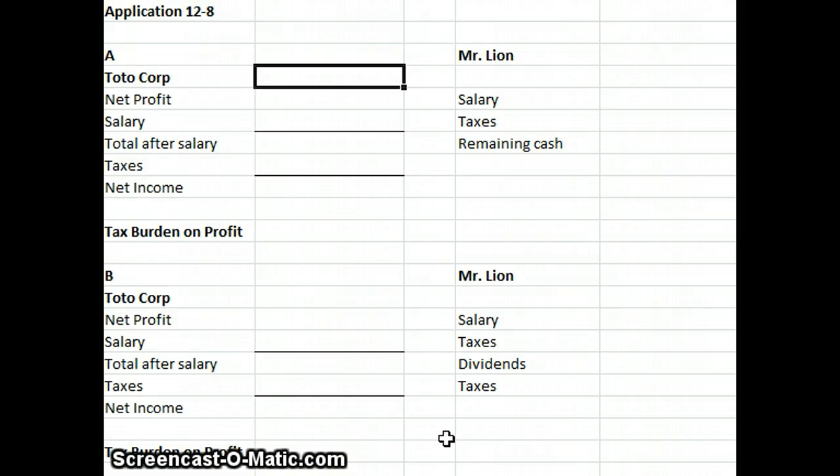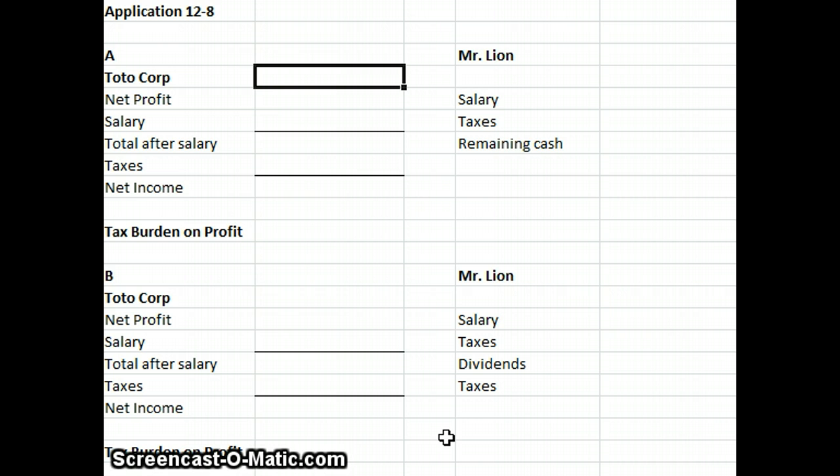Okay, we're going to do chapter 12, application problem number 8. This is talking about after-tax effects of a corporation and salary on an individual taxpayer. Mr. Lyon, who is in the 35% tax bracket, is the sole shareholder of Toto, which manufactures greeting cards. Toto's average annual net profit before deduction of Mr. Lyon's salary is $200,000. For each of the following cases, compute the income tax burden on this profit. Ignore any payroll tax consequences.